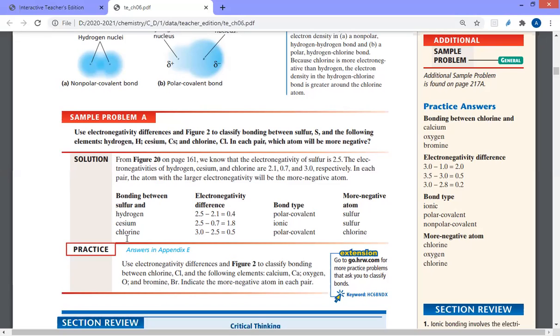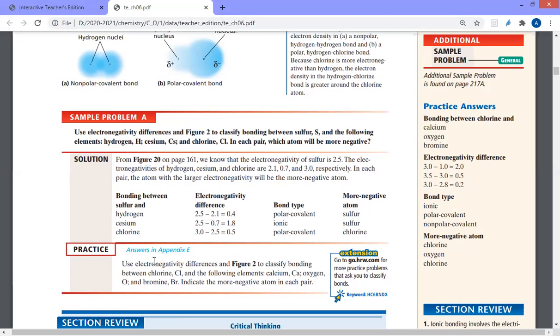Chlorine here is 3, while sulfur is 2.5. So in this case, we have 0.5. So it's still a polar covalent bond. But in this case, chlorine has a higher electronegativity than sulfur. So chlorine will carry the partial negative charge, while sulfur will be the partial positively charged atom, because chlorine has a higher electronegativity than sulfur. So I hope it's clear, guys.